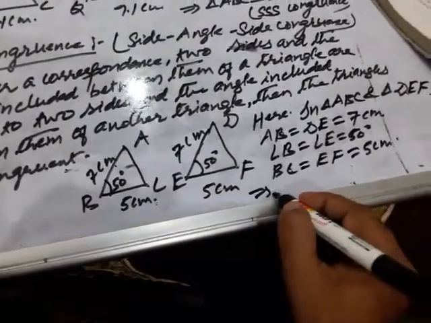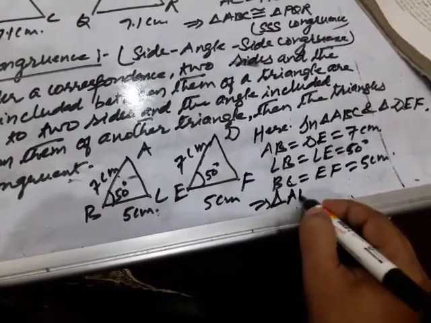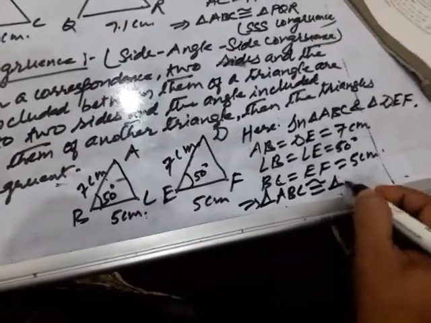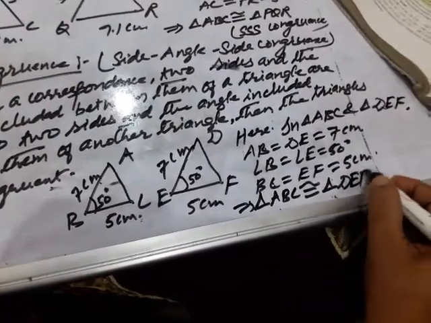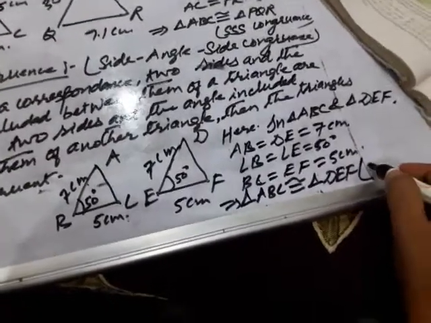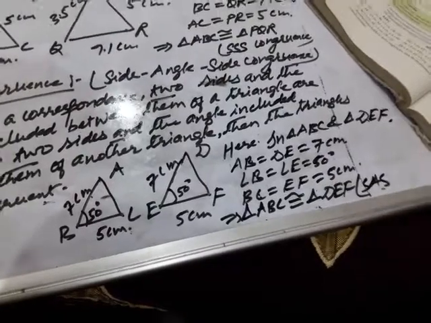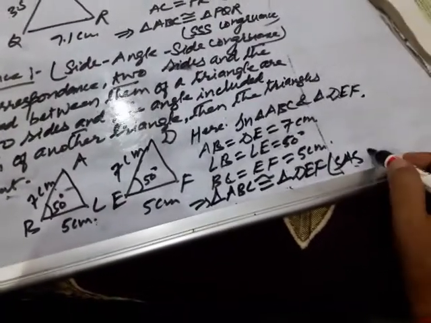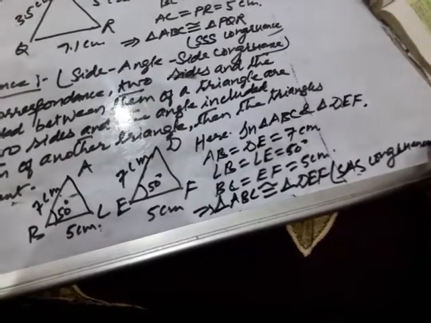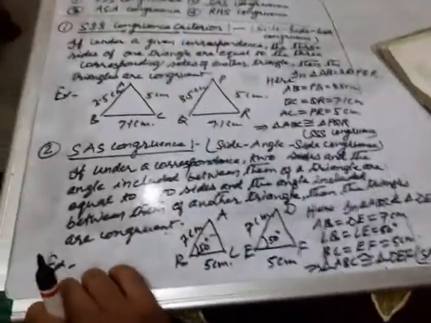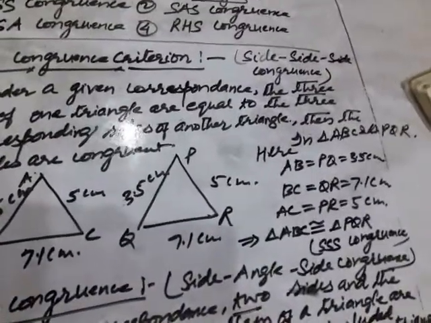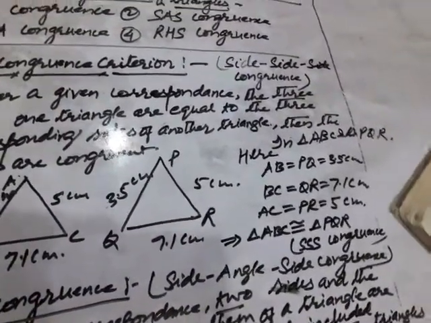This implies that triangle ABC is congruent to triangle DEF. By which criterion of congruence? By SAS congruence. Okay children, so did you understand the meaning of SAS congruence and application of SAS congruence? Okay children, now the next congruence is